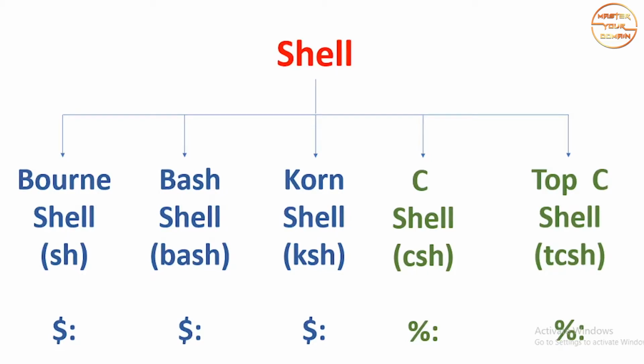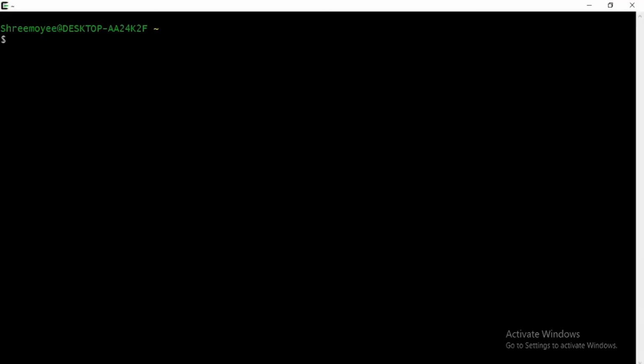So let me show you my shell. I have a bash shell and the default prompt is $. Now there are ways to change this prompt, but by default $ is the default prompt for bash shell, Bourne shell and Korn shell, and for C shell and Top C shell, it's a %.